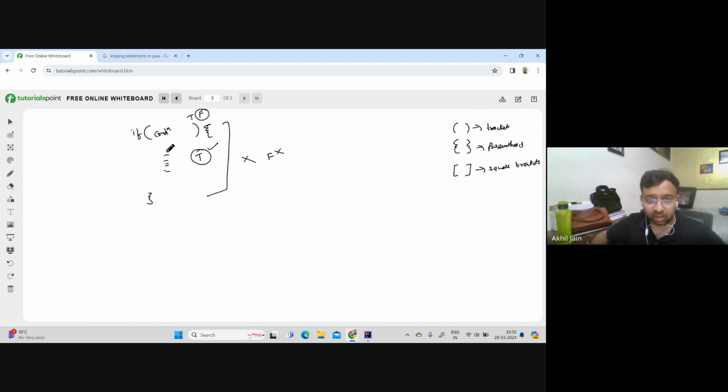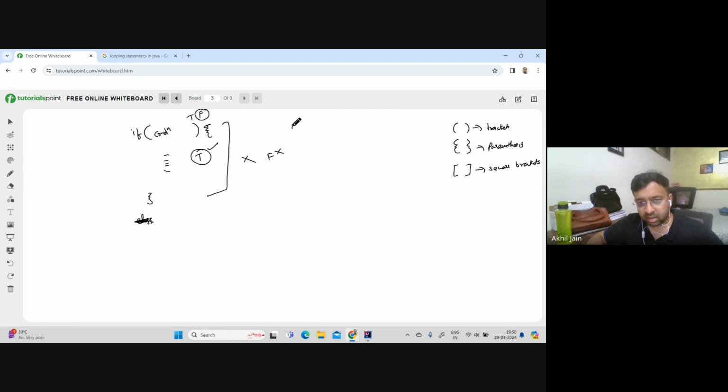Now there are multiple variants of it, right? So let's say this is the simple block which has only one if condition. So this is perfectly fine. It is not that if you have used if, it is compulsory to use else also. That is not the rule, right? So you can just keep using if. But let's talk about the other variant.